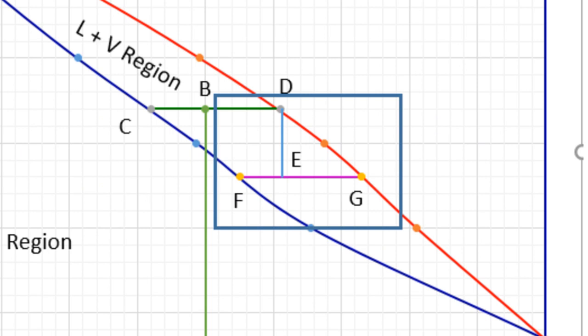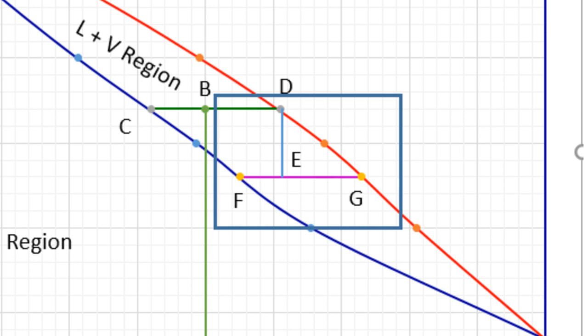If you cool this to 108 degrees centigrade, this was only pure vapor, and we know the amount, 42.11 only. When you reach this, it will have both liquid and vapor. Again, the amount of liquid and vapor will depend upon this length and this length, etc. Lever rule will be applied. According to that lever rule, the liquid form will be this much, the vapor form will be this much. This plus this will be equal to 42.11.